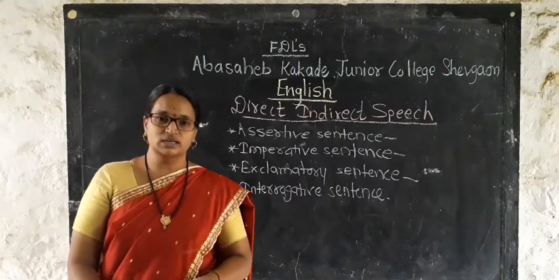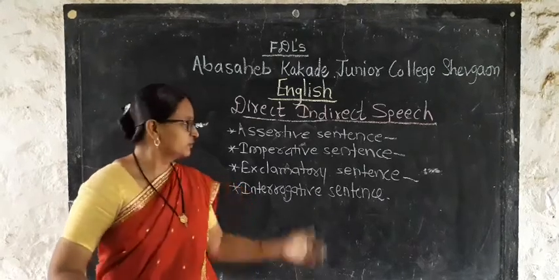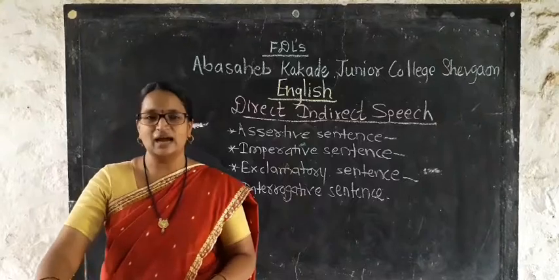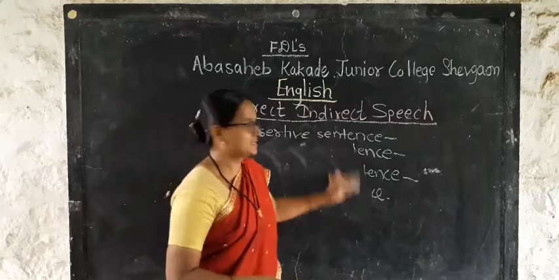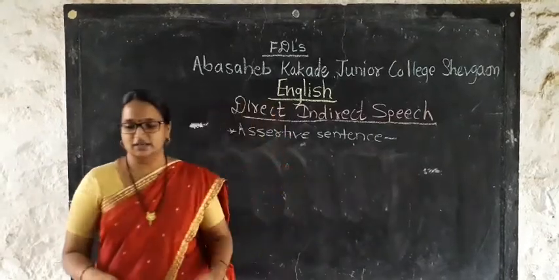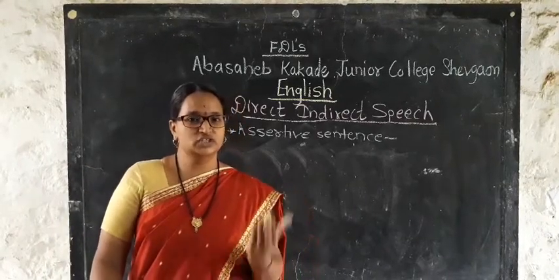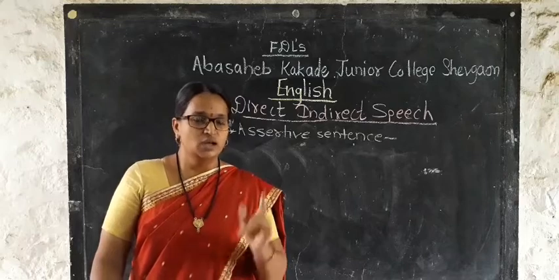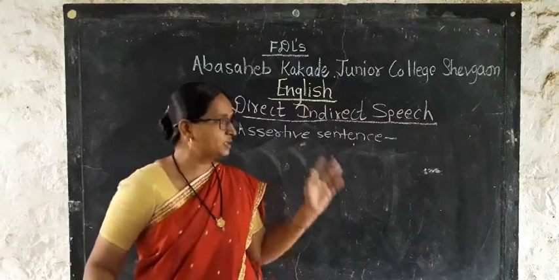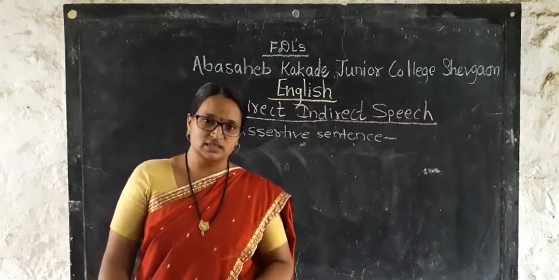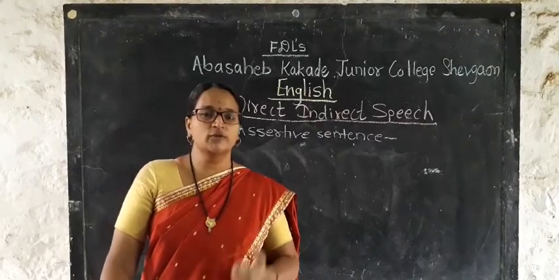So we turn towards the next: how to change direct into indirect speech of these four sentences. We'll have a look at all these sentences one by one. First we will take an example of assertive sentence. One more thing here I want to tell you. When you change direct into indirect speech, those rules which I have told you right now are common in all these four types of sentences. And what are those rules? Rules regarding the reporting verb.